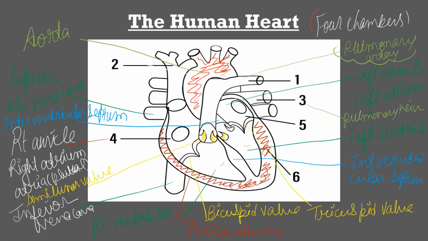The fluid present inside it is known as pericardial fluid. What is the function of pericardial fluid? It will absorb shocks when by chance you fall. First of all, the rib cage protects the heart from any damage. The other protection is the pericardial fluid.